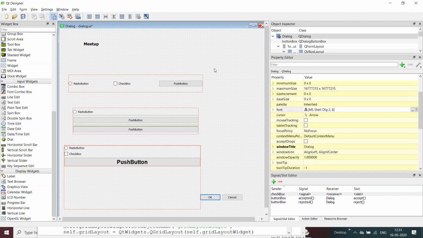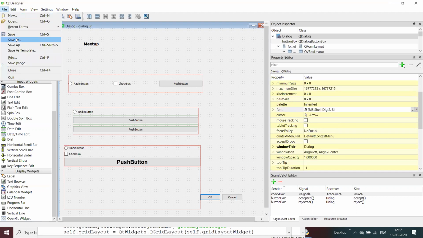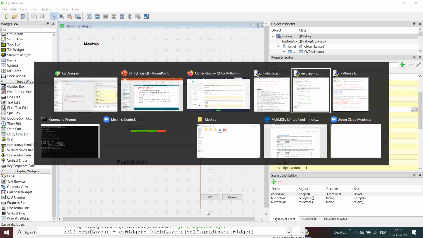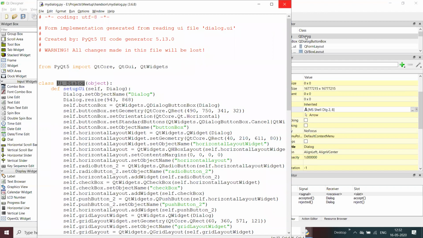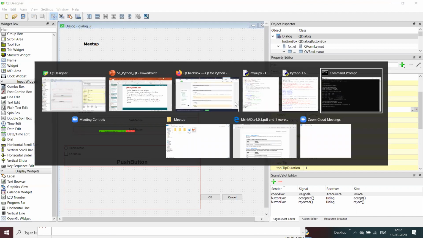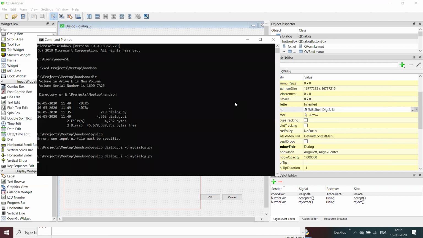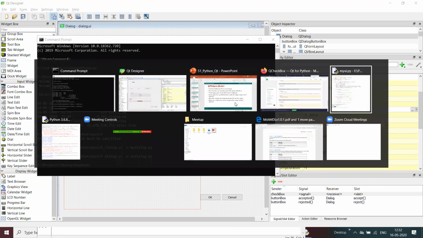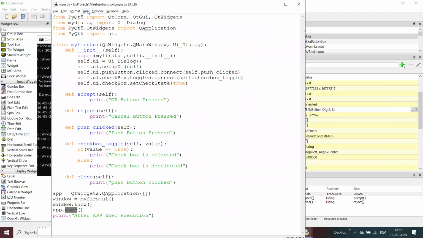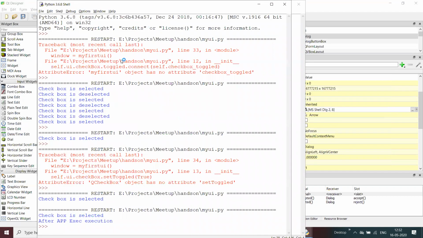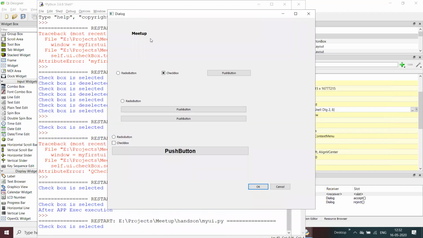I have saved this file, and I'm going to close this dialog and convert dialog.ui to my dialog.py again. If I run this application, now we got the label over here, which does not have any events or signals, but